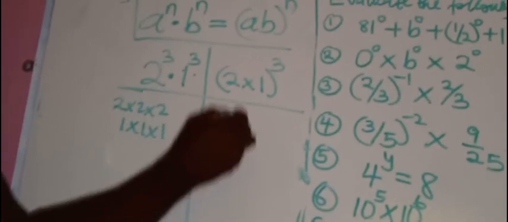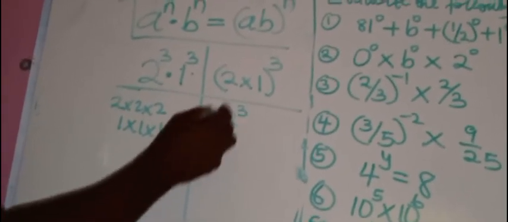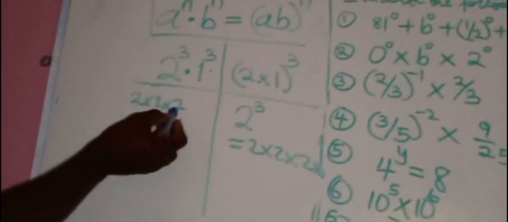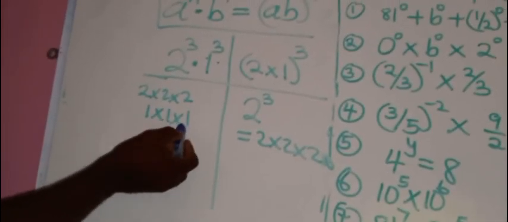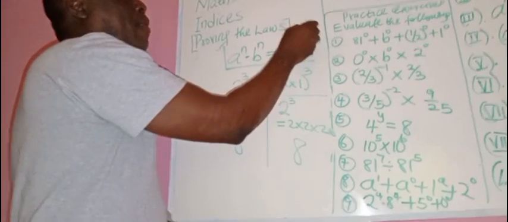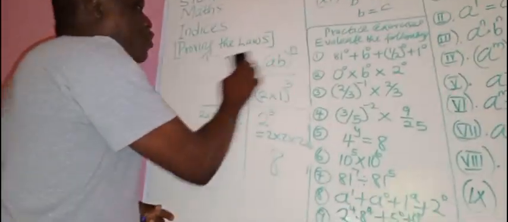Now, look at this. What is 2 times 1? 2 times 1 is 2 raised to the power 3. And what is the meaning of 2 raised to the power 3? It means 2 times 2 times 2. Now let's check this. What is 2 times 2 times 2? That's 8. 1 times 1 times 1, that's 1. 1 times 8, that's 8. This one, 2 times 2 times 2, that's also 8. So it means that this law is valid. If the exponent is the same, then you can bring them together so that they can have a common exponent.